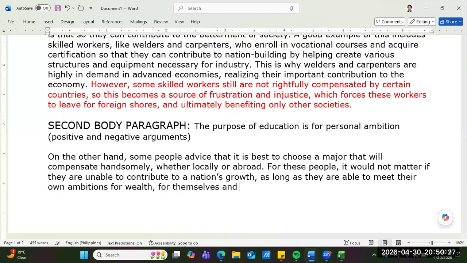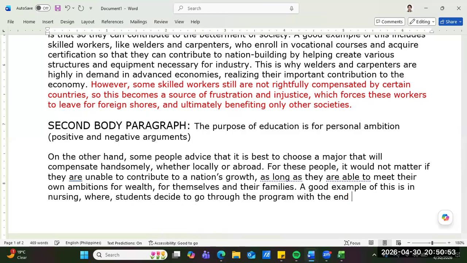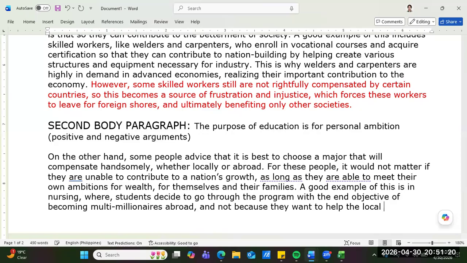A good example of this is in nursing, where students decide to go through the program with the end objective of becoming multi-millionaires abroad, and not because they want to help the local health industry. There. Okay, guys. And then we're now going into the negative, guys.